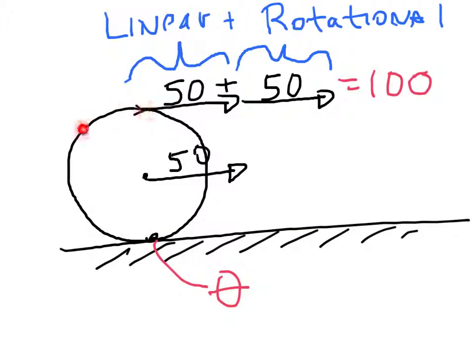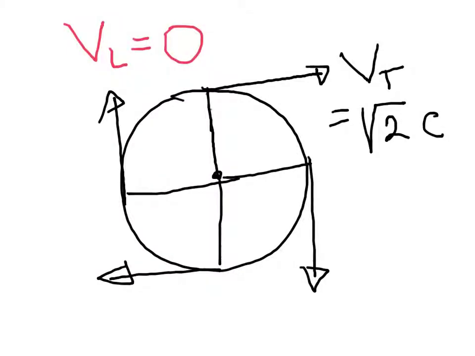Let's look at this. We have the tire moving translationally at 50 miles per hour. The top of the tire has a translational motion of 50 miles per hour, plus a rotational motion that adds to it of 50 miles an hour, giving a total of 100 miles per hour. The bottom of the tire has a velocity of 0. It's at instantaneous rest.